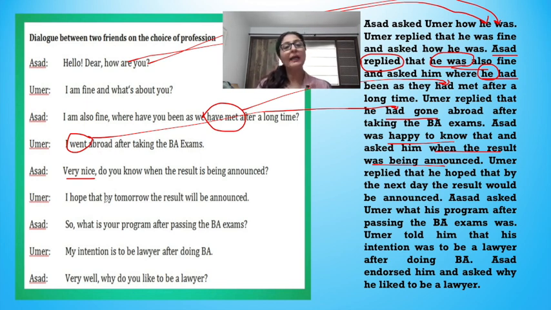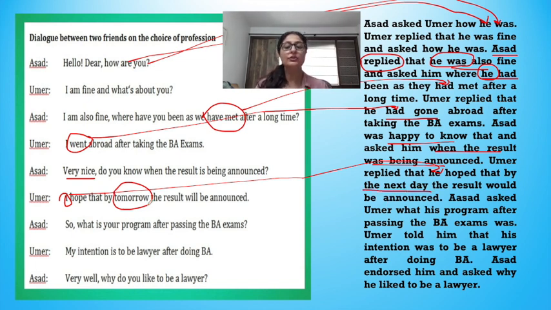Umair: I hope that by tomorrow the result will be announced. Umair replied that, so I changes to he. Again, it is the change in the pronoun. He hoped that tomorrow, this is a time reference word. Remember in the beginning I told you tomorrow changes to the next day.